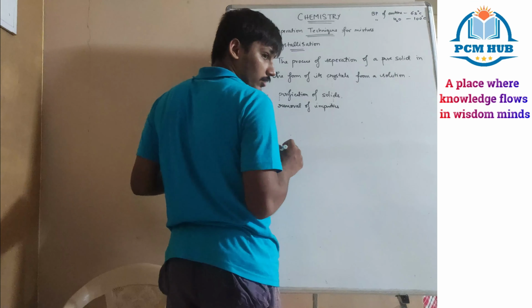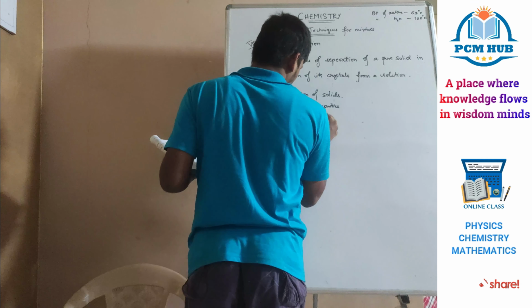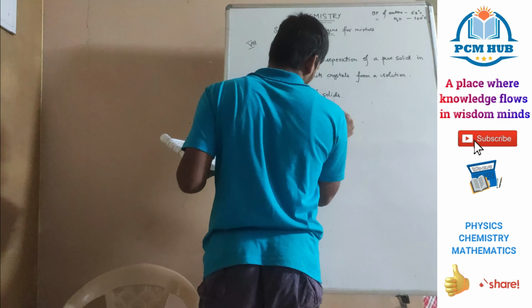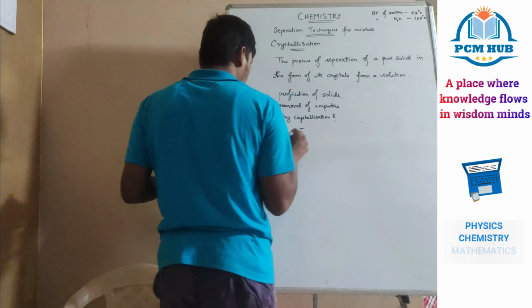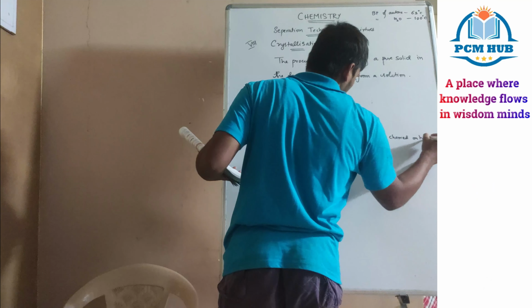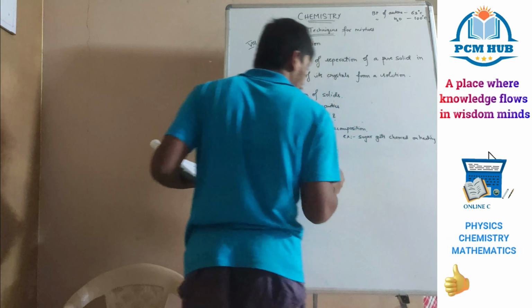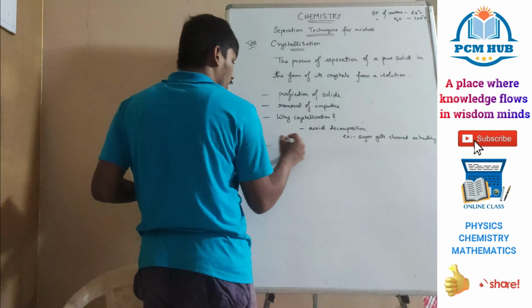If asked why crystallization is better than evaporation, you can write: avoid decomposition. Example, sugar gets charred on heating. To avoid this, we go for crystallization.